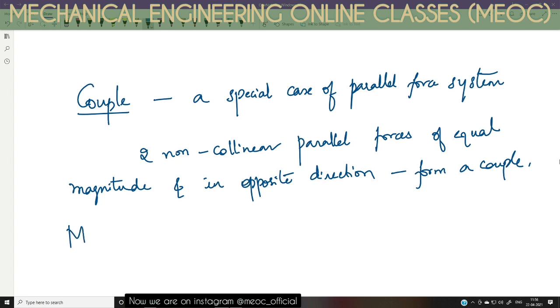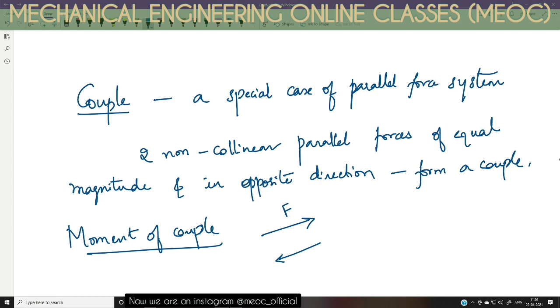When two forces of equal magnitude are acting opposite to each other and are parallel to each other, they tend to rotate the object. Suppose this is an object on which a couple is acting.